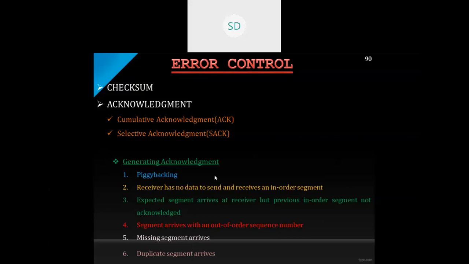Then the receiver, if it has no data to send, should delay sending an acknowledgement signal until another segment arrives or until a period of time has passed. It has to wait for a particular time interval if it doesn't have anything to send, or delay the acknowledgement to be transferred.